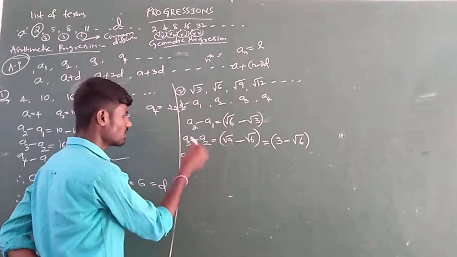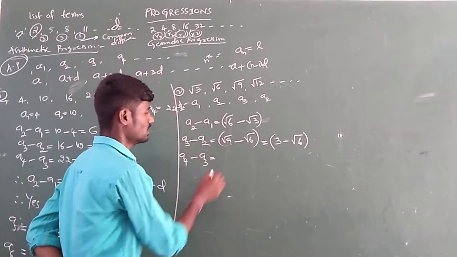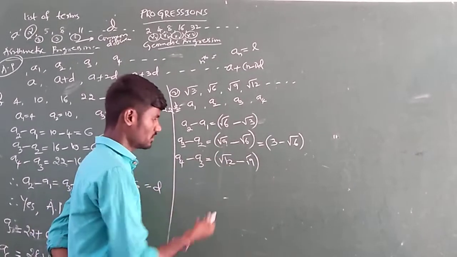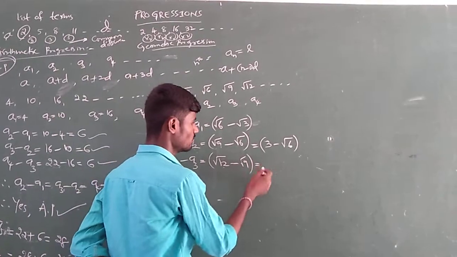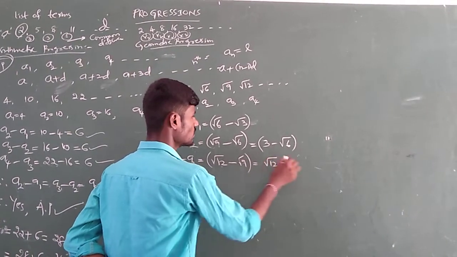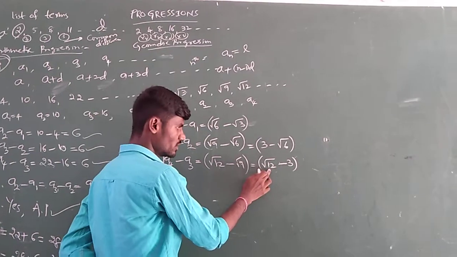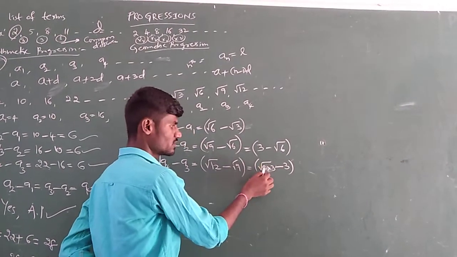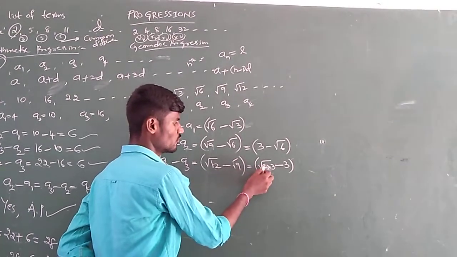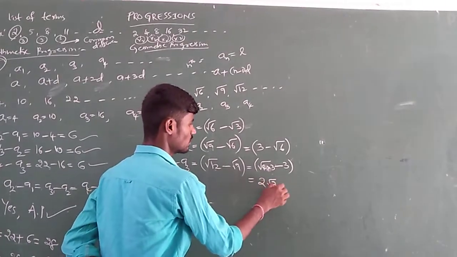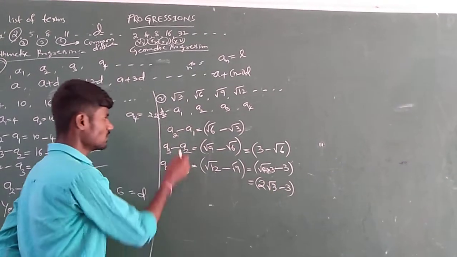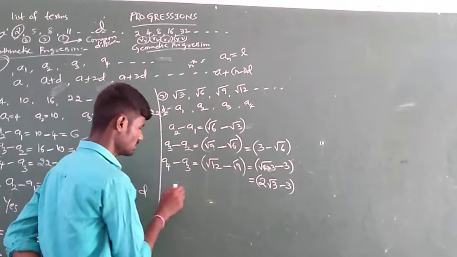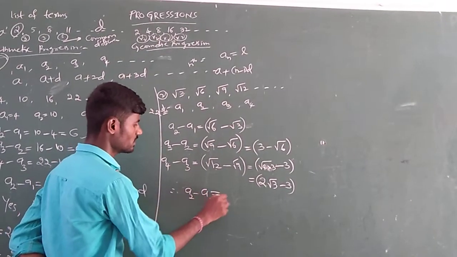Let us check one more result, a4 minus a3, that is root 12 minus root 9. Root 12, is it a perfect square value? No, it remains root 12. Minus root 9, which is 3. Or further, if you want to reduce root 12, we can write 12 as 4 into 3, one perfect square, one non-perfect square. Root 4 is 2, so it is 2 root 3 minus 3. If you observe a2 minus a1, a3 minus a2, a4 minus a3, these are all different. Therefore the results we observed are not equal.